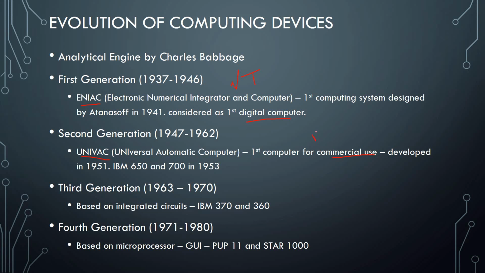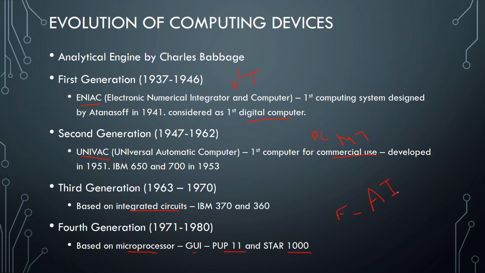In this era, we used punch cards and magnetic tapes for calculation purposes. After that, the third generation was based on integrated circuits, and IBM 370 and 360 were popular in this generation. After which, we have the fourth generation based on microprocessors and GUI. GUI means graphical user interface, having icon-like outputs. In this we have PDP 11 and Star 1000 as star performers. And the last generation, the fifth generation, is AI, that is artificial intelligence.